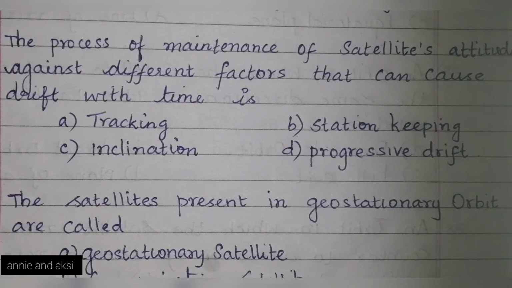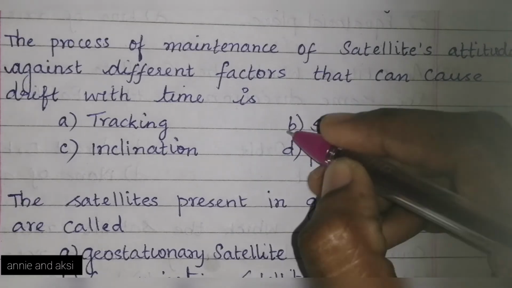Next question. The process of maintenance of satellite's attitude against different factors that can cause drift with time is option A, tracking, option B, station keeping, option C, inclination, and option D, progressive drift. The right answer is option B, station keeping.